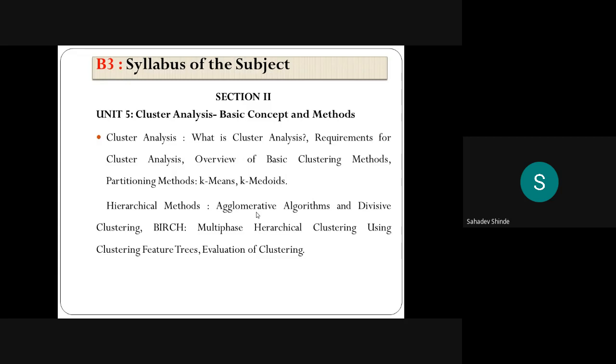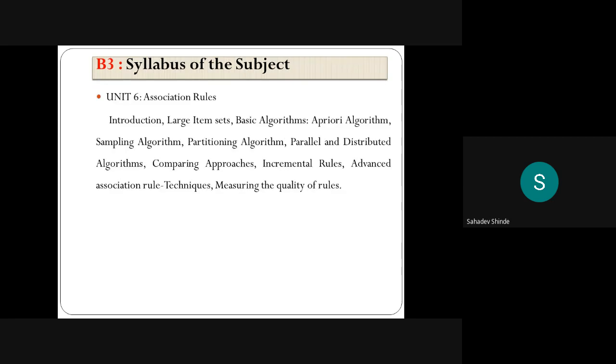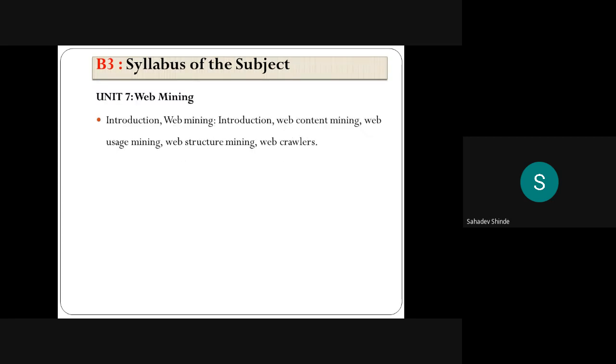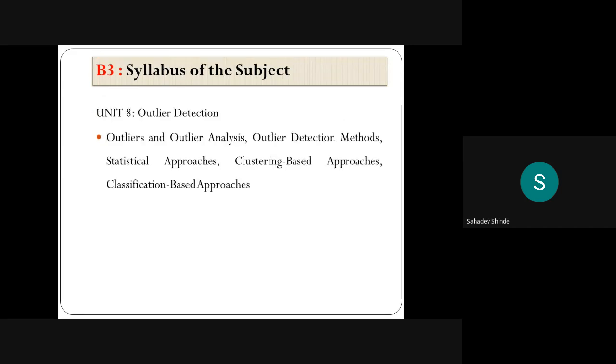Now section two: cluster analysis, basic concepts and methods, is the fifth chapter, the sixth is association rules, the seventh is web mining, and the last one is outlier detection.